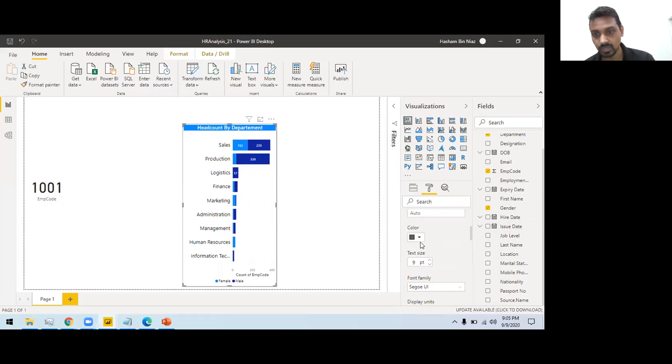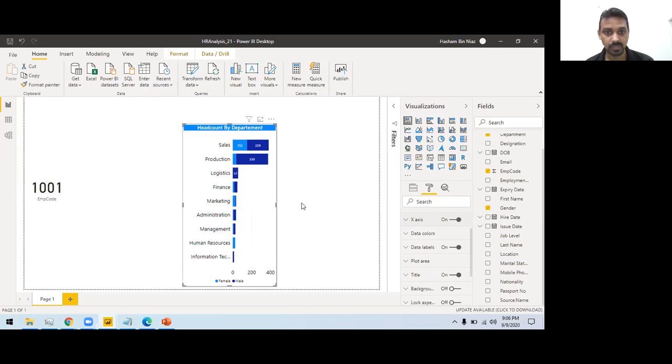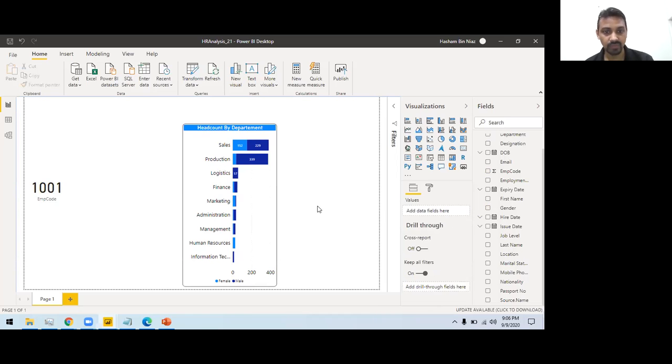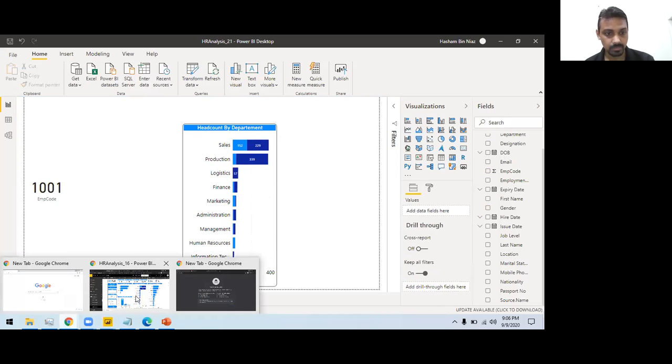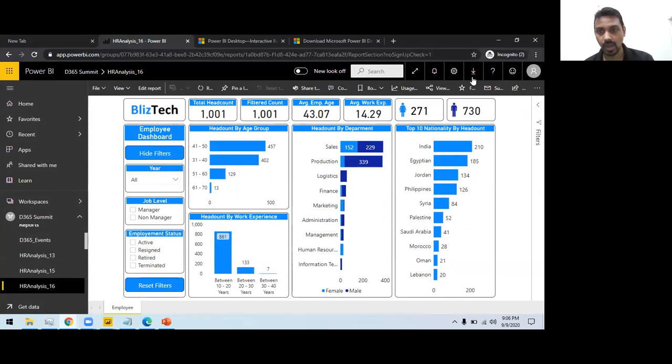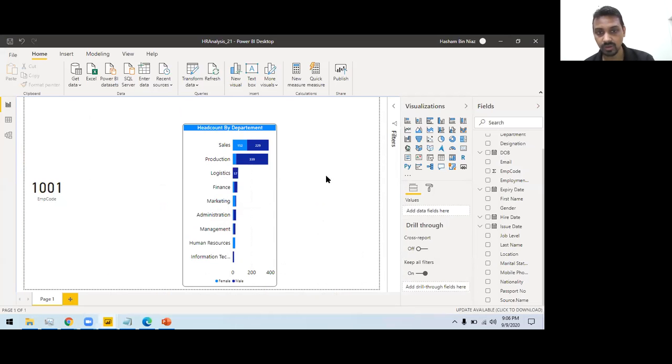I can change it to black, make it 14, and then turn off the title, right? So now let me know if you think this is similar to the one we have created here. I think this is close enough.